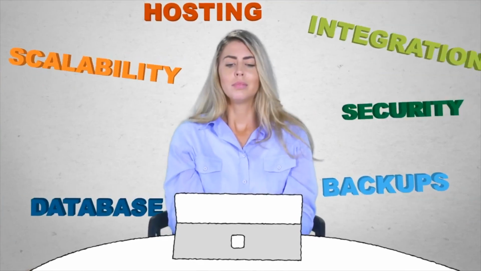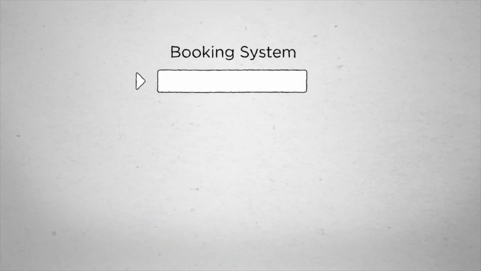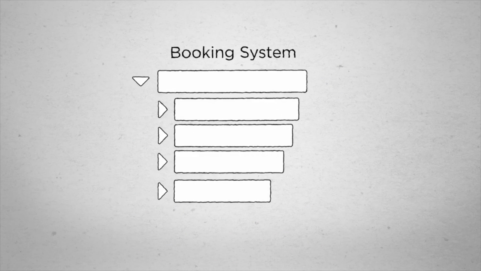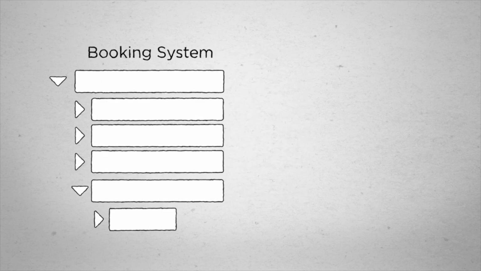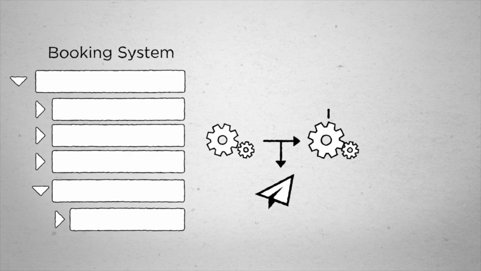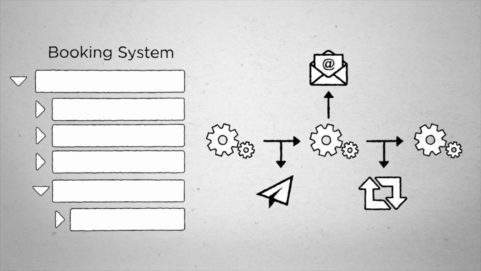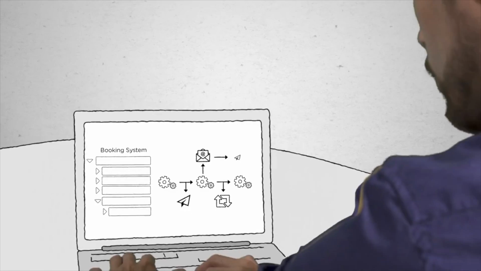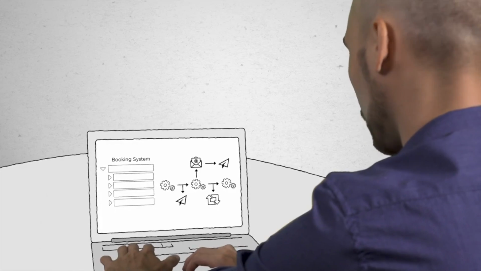CrowdMachine automates the complex technologies including integration, scalability, and security, so that Sylvia's team can focus on building their booking system app without needing to understand the different technologies. The Crowd App Studio uses a visual design canvas to build apps, removing the need to write code. Crowd App Studio developers are freed up to focus on creative design and function.